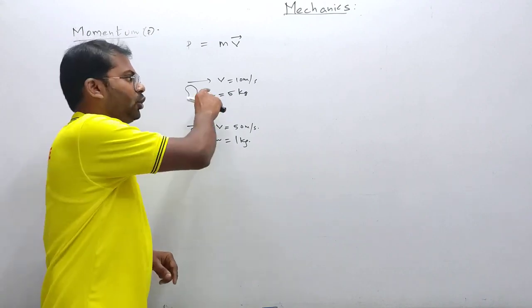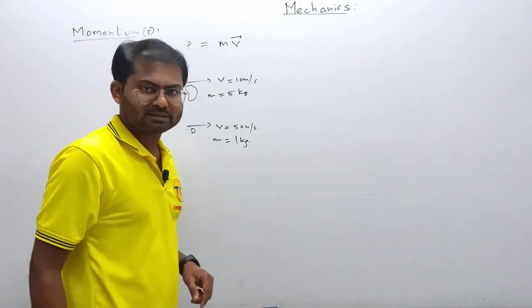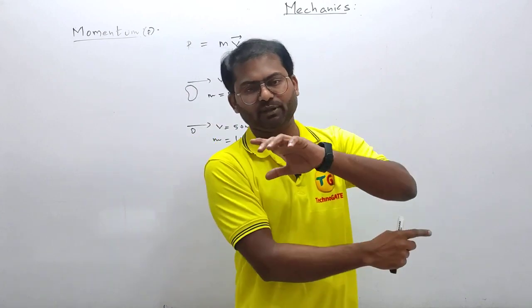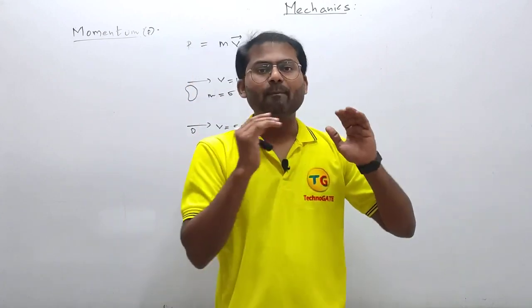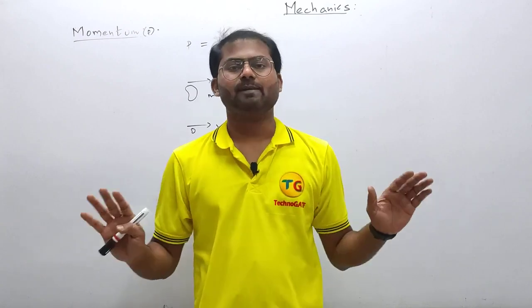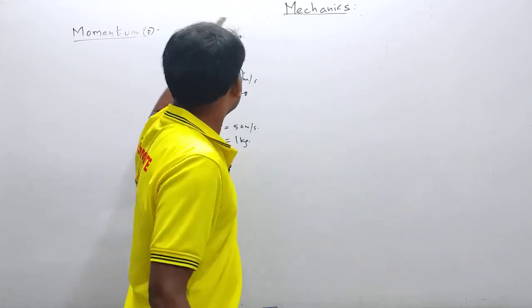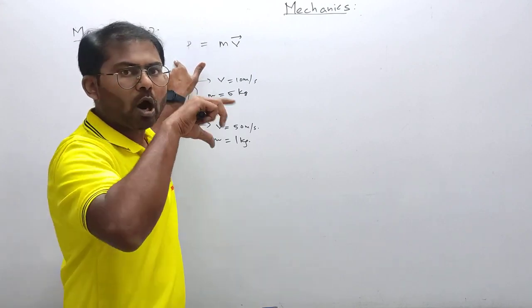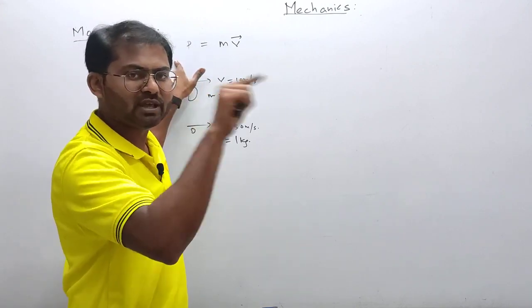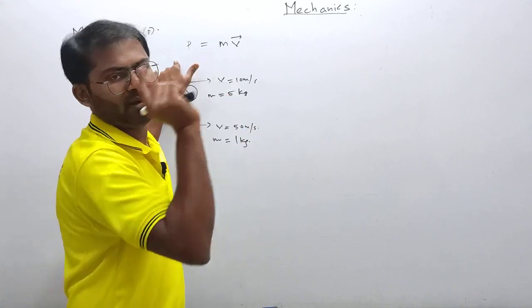When you are throwing with these values of mass and velocity and hitting something, when these masses hit a surface, the amount of force produced will be the same, because momentum is the measure of force. So how much force is produced depends on the momentum.